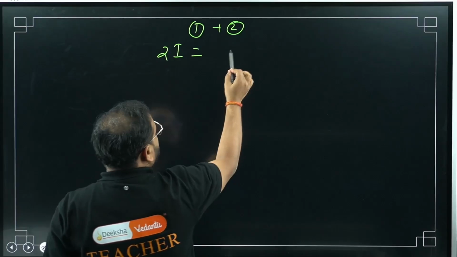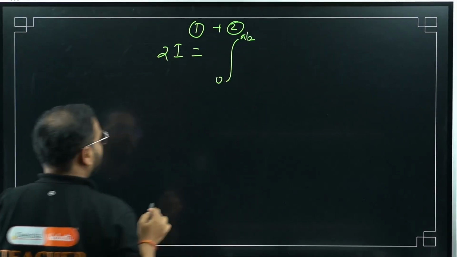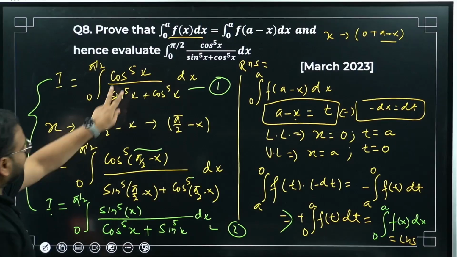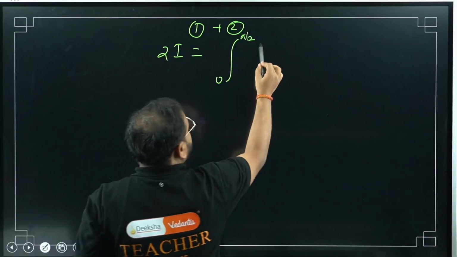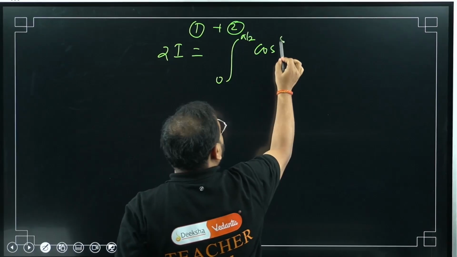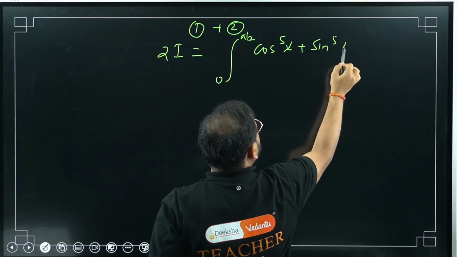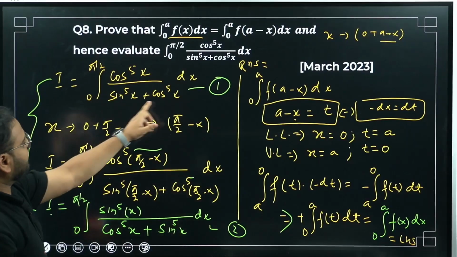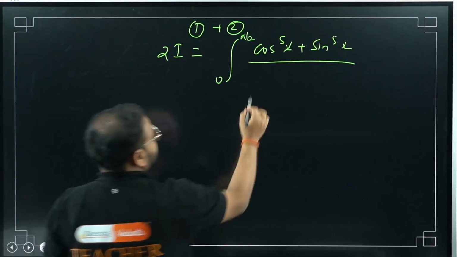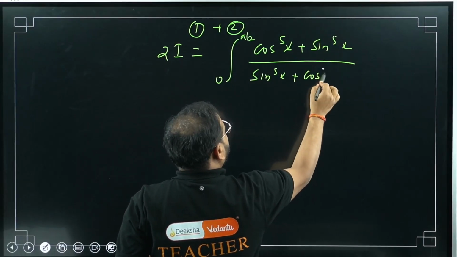What about RHS, sir? Limit same, 0 to pi by 2. I have cos power 5x over here. I have sin power 5x over here. So add them. Cos power 5x plus sin power 5x. What's the denominator, sir? Same thing is there. Sin power 5x, cos power 5x. Right here. Sin power 5x plus cos power 5x.